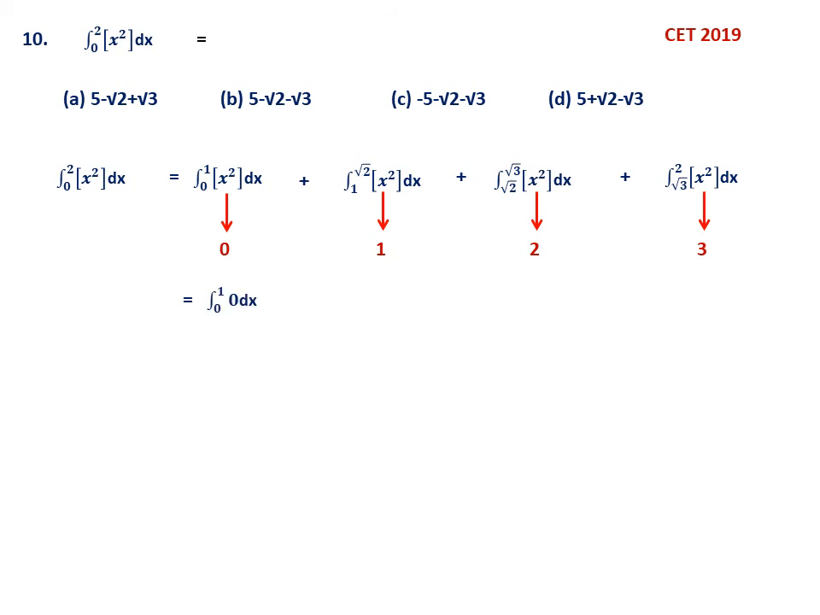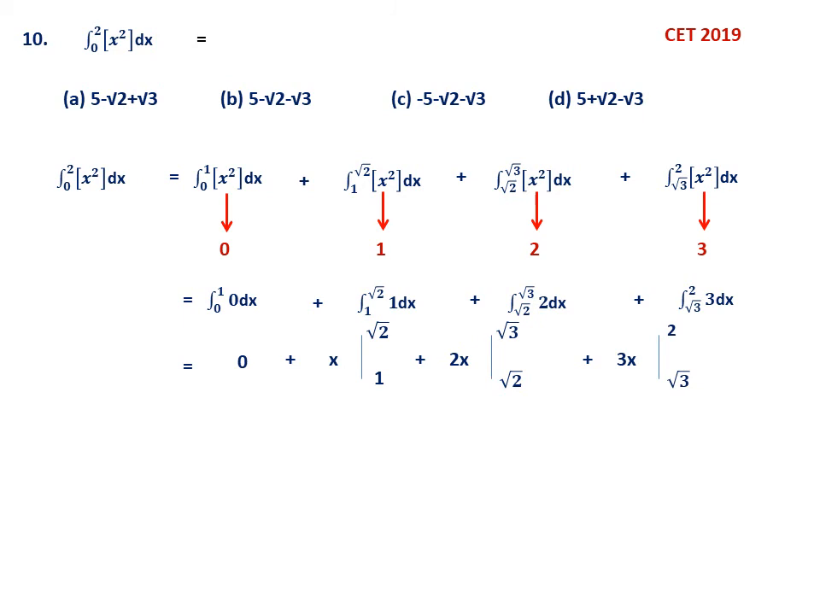Therefore what you have to do is just substitute: 0 to 1, replace the greatest integer function value by 0 dx. Now it is very simple. 1 dx, then 2 dx and 3 dx. But be careful, lower and upper limit in each integral is different. 0 to 1, 1 to root 2, root 2 to root 3, root 3 to 2. Now carefully integrate. First one is 0, no need. Second one is x, and upper and lower limit you have to be careful. Third one is 2x, upper and lower limit it is root 3 and root 2. Last one is 3x, upper and lower limit 2 and root 3.